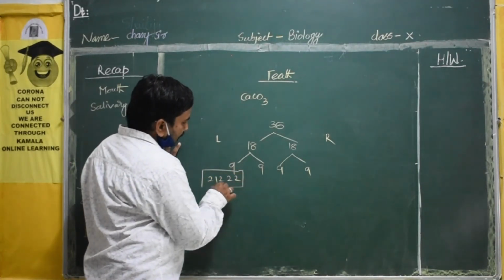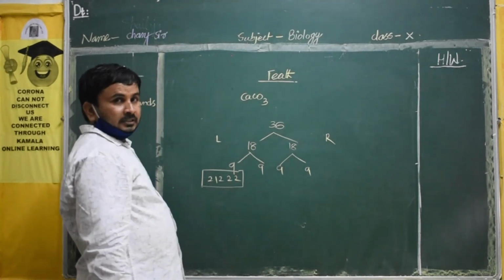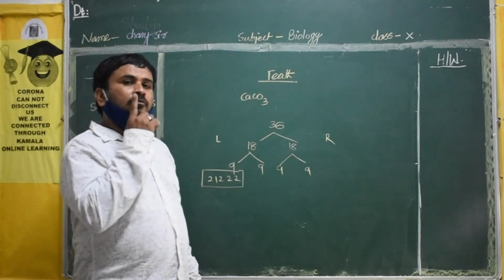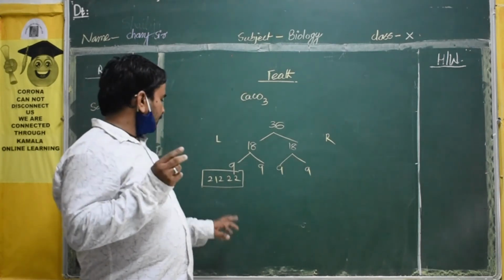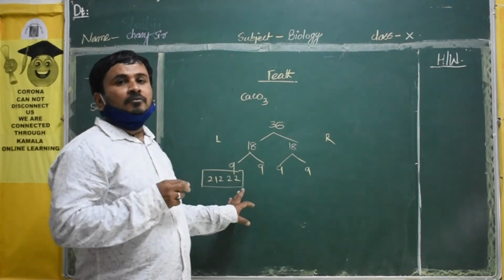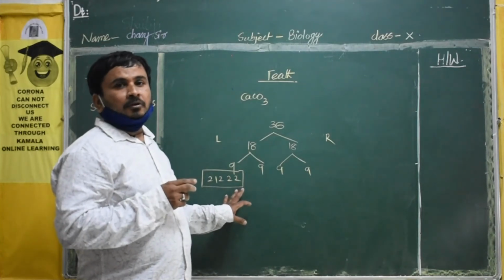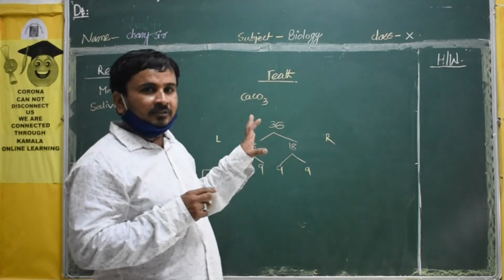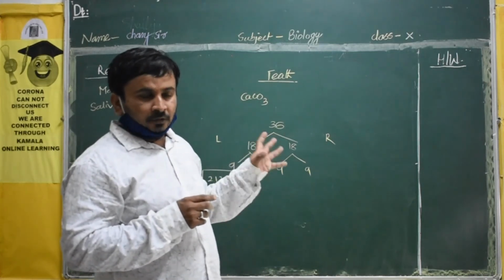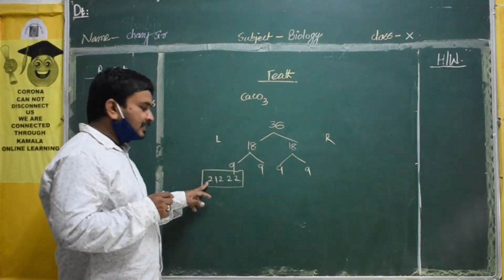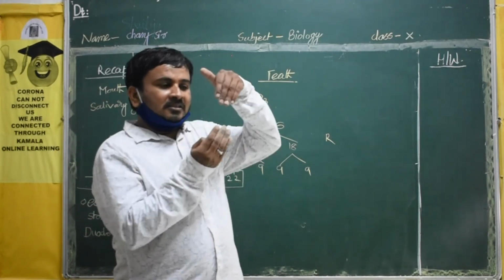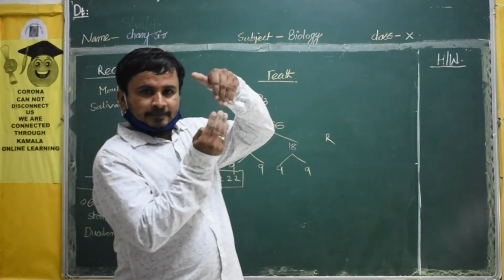So this is actually the dental formula which is present in your mouth. First 2, then 1, 2, again 2, 2. It is not there in the textbook, it is there in the 7th lesson. What is the work of the incisors? They will cut the food.